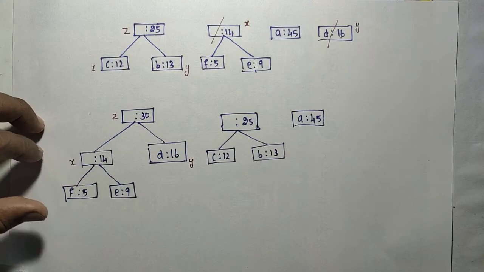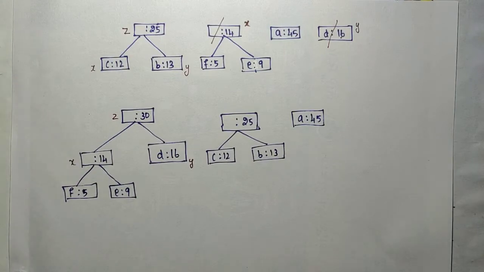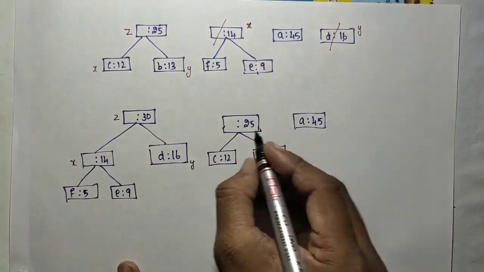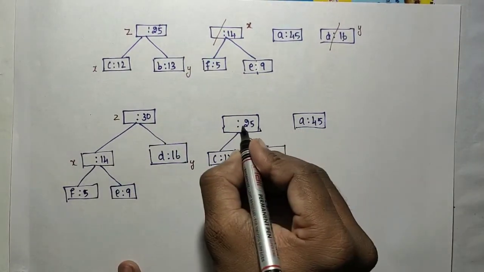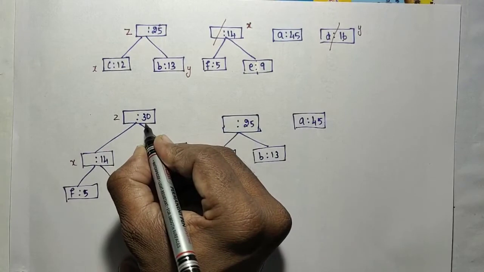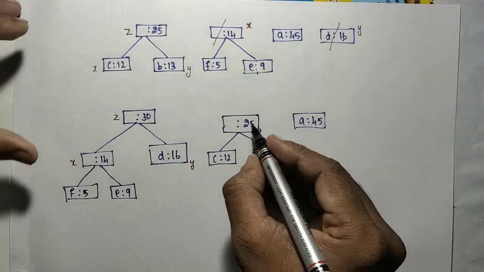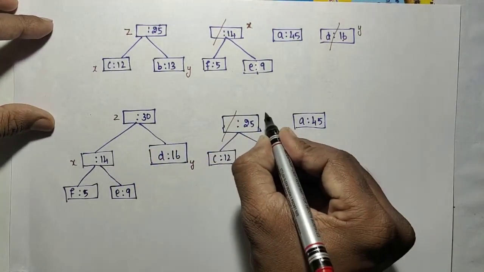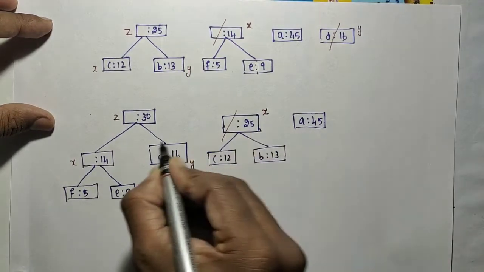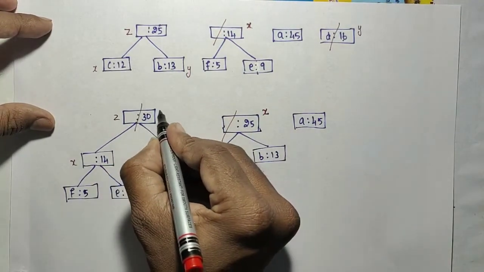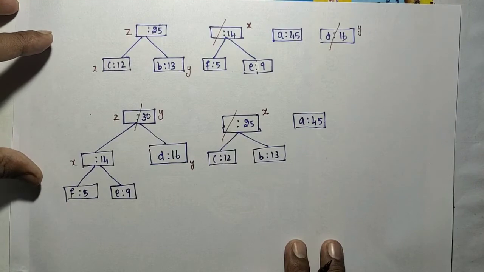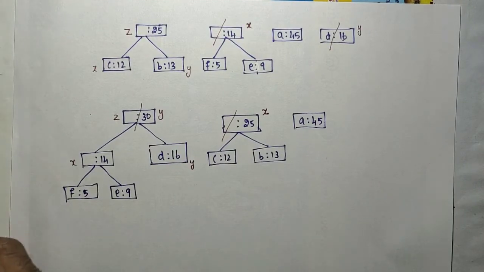Okay, so from this I need to repeat the same procedure. Okay, I have to extract 2 more. So while extracting the 2 more, we will get this 25 and then the 30. So now the 25 will be extracted and marked as X. Next 30 will be extracted and marked as Y. So the new node will be created